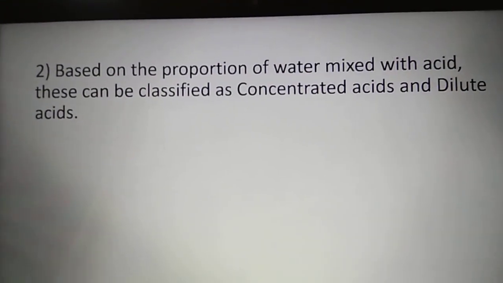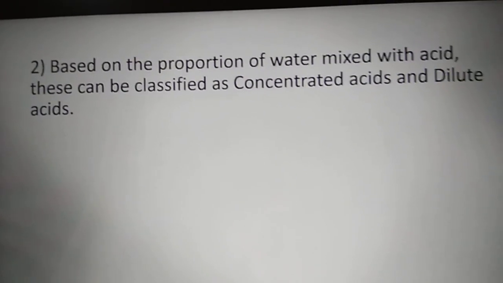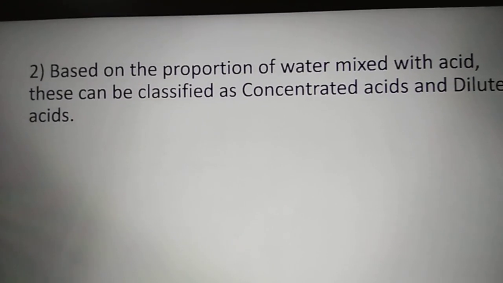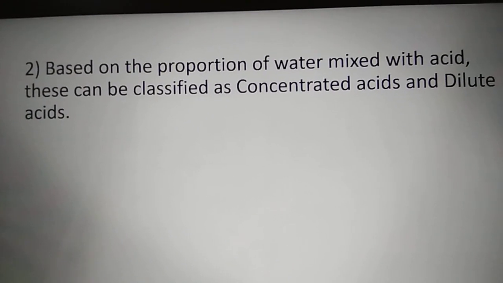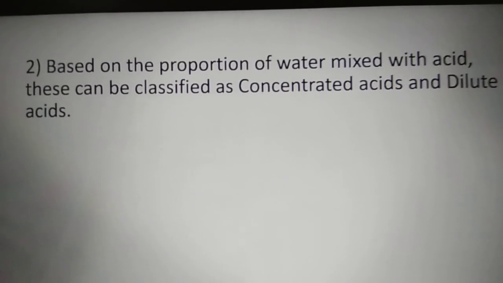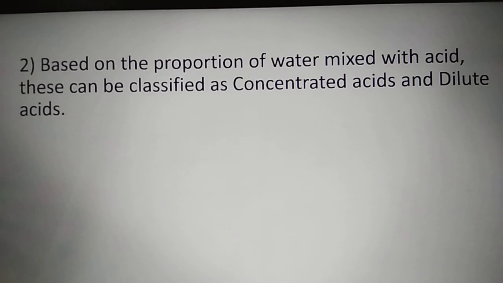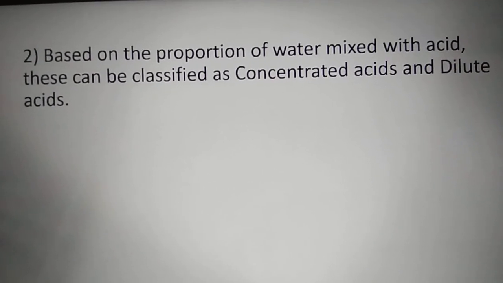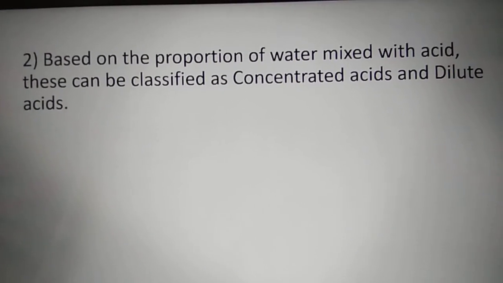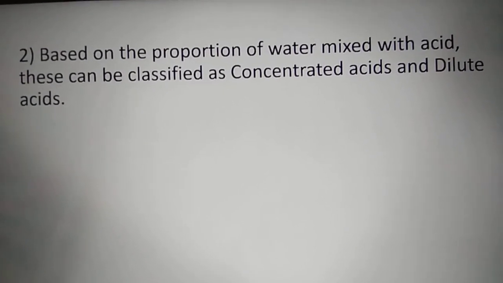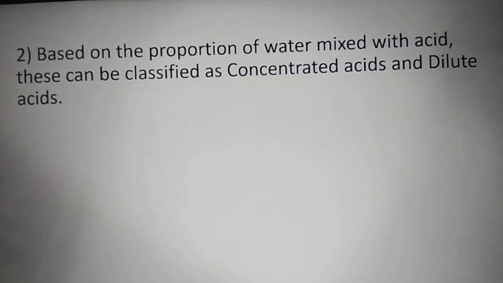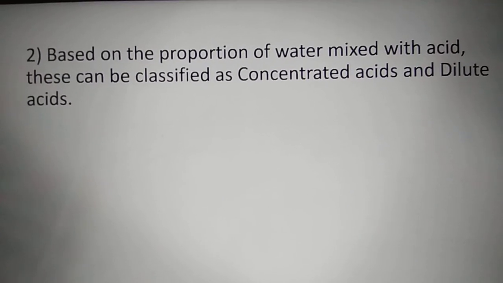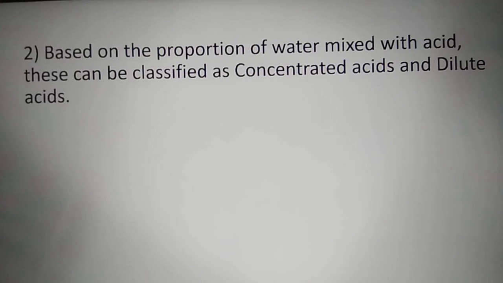Acids can be classified as concentrated acid and dilute acid. So how are we classifying as concentrated and dilute? Based on the proportion of water mixed with acid. Here one thing we have to remember: whenever we are using any acids, either in the laboratory or for industrial purposes, the acids must be mixed with water. Pure acid we are not using anywhere. It is always a mixture of water and acid. It means that the acid can be classified based on the ratio of water and acid mixed in the mixture.